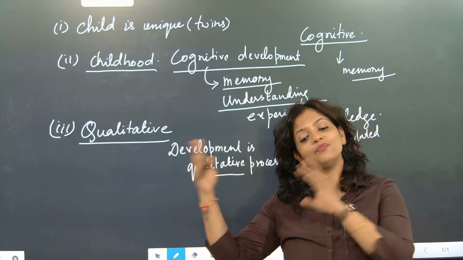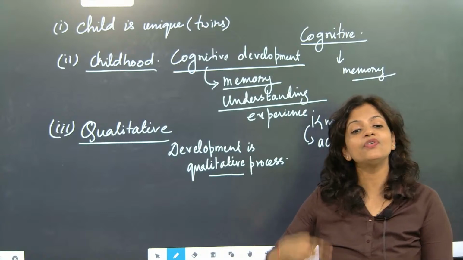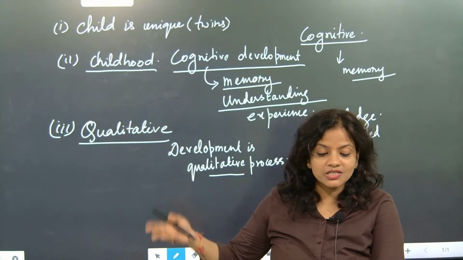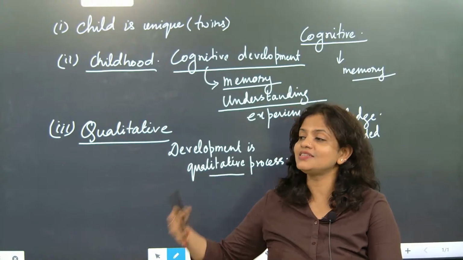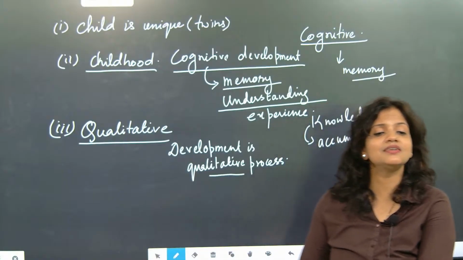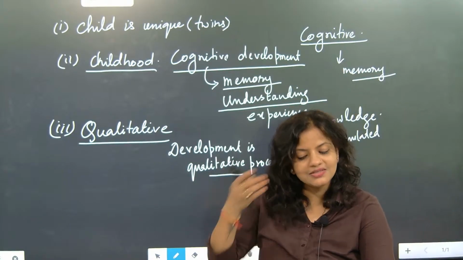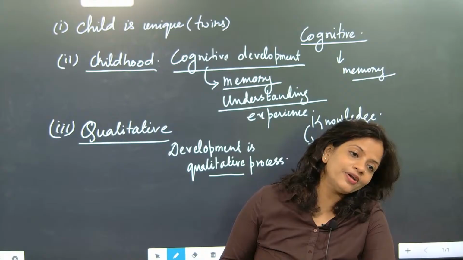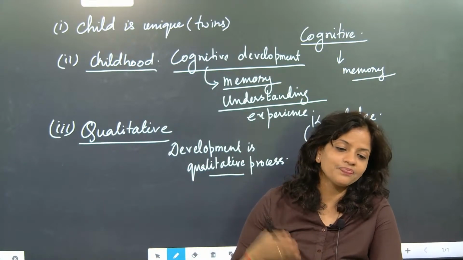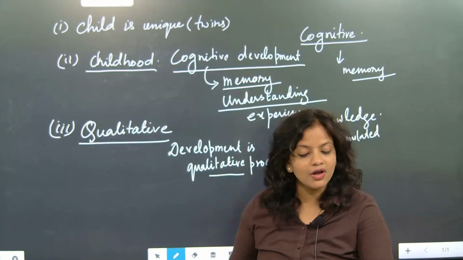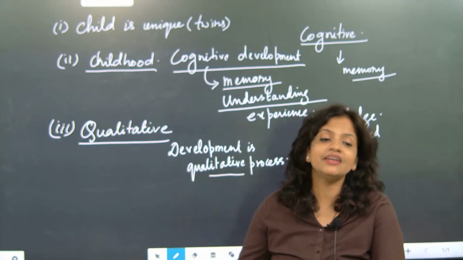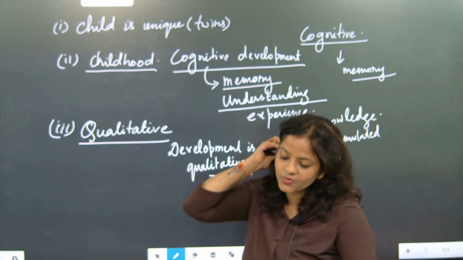When we become 30 plus years of age, our quality will have increased further because now we are more experienced. Have you ever seen a 60-year-old person jumping here and there like a small child? No, because that person is considered to have quality, meaning experience inside. Did you get my point? So with age, our quality will change. With learning, our quality, our development will increase. I hope everybody understood this.